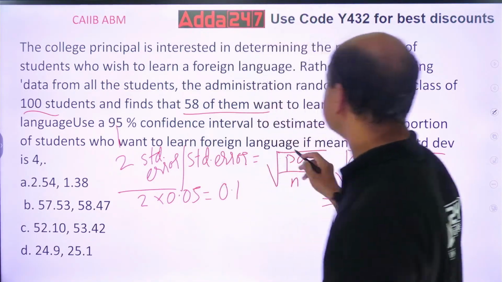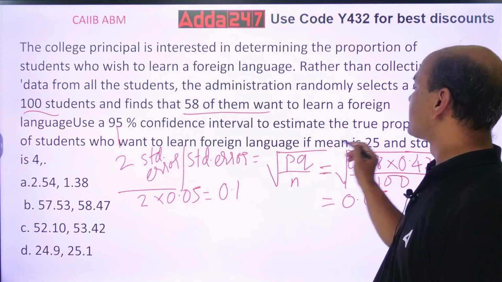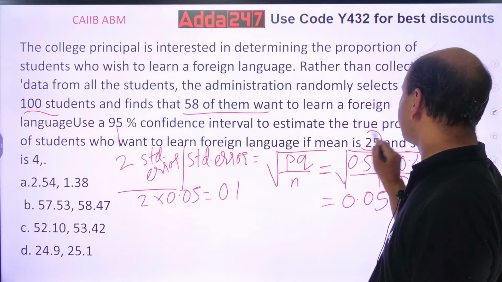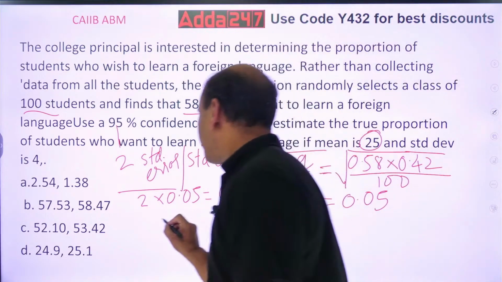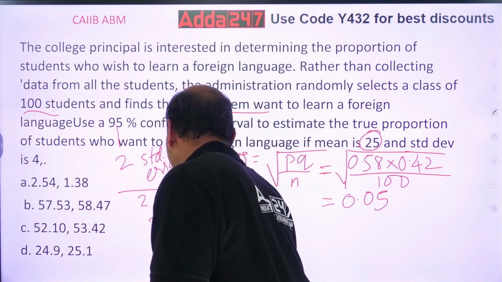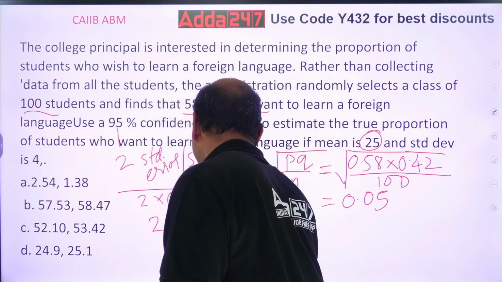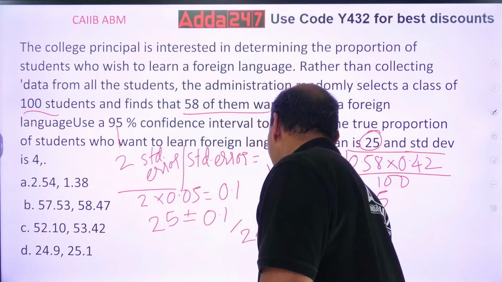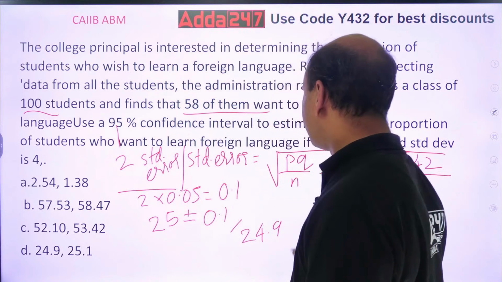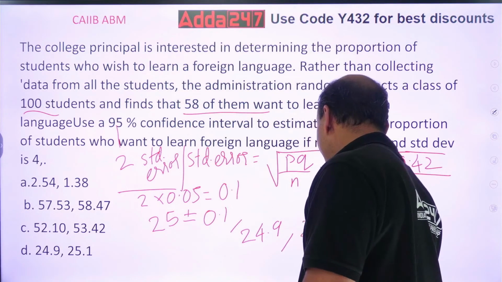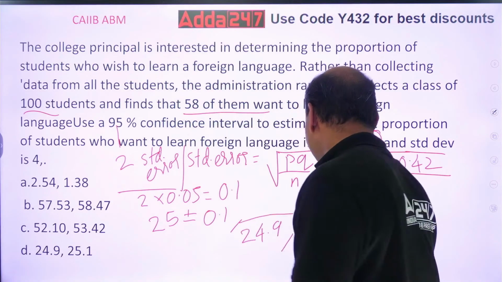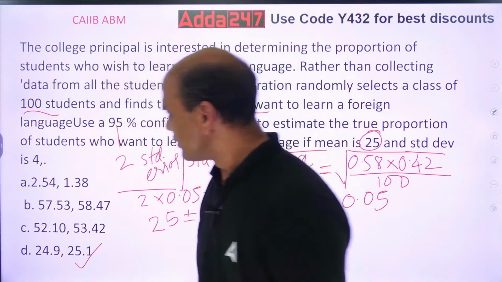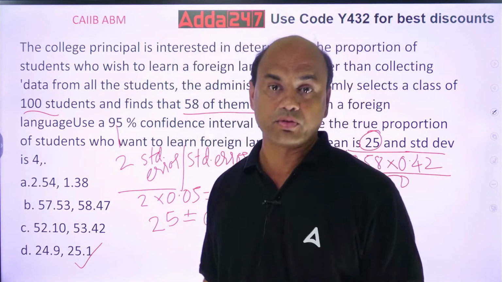The mean is given as 25, the true proportion who want to learn a foreign language. So 25 plus or minus 0.1. There you will get the answer as 24.9 if I do the minus, and if I do the plus, then 25.1. So this becomes your answer, and D is the option: 24.9 and 25.1. A difficult one.